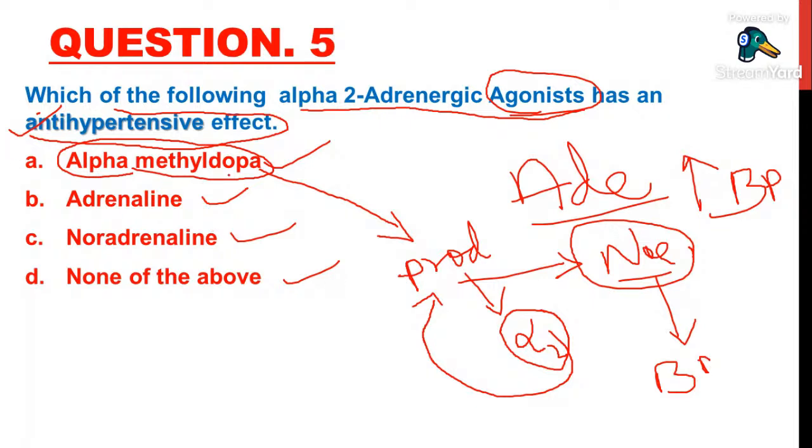So alpha methyl dopa and clonidine are two drugs which will act on alpha 2 receptors, and they'll decrease the release of noradrenaline in the brain. But here, adrenaline is a direct alpha 1 and alpha 2 stimulator. It constricts the blood vessels and increases blood pressure. Noradrenaline also, the same, it increases blood pressure. So answer A is correct for the fifth question.